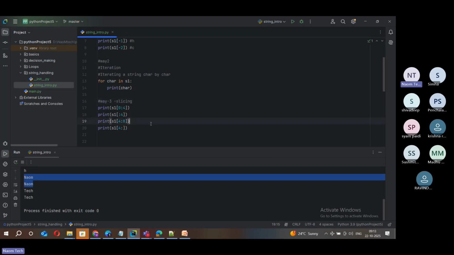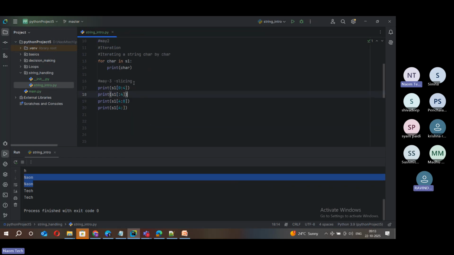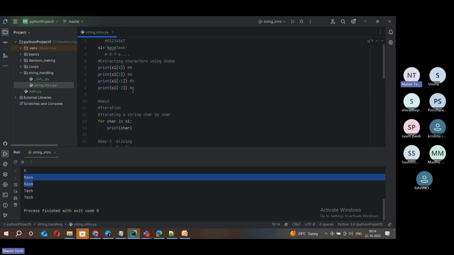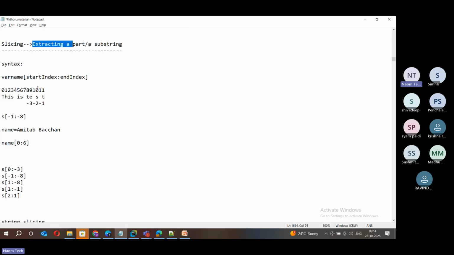You got it? And there are many more such secrets in this slicing. So we are going to reveal them one by one. Okay. Are you following, friends? Is this clear for all of you? So this is how you first understand slicing, friends. Thank you. Thanks for the response. Understand slicing. What is this slicing? How do you play around with slicing? The important thing of slicing is what?